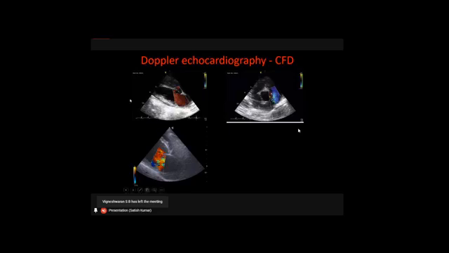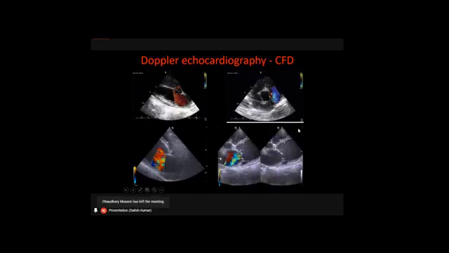If the blood is flowing in one direction, that will give you either a red color or a blue color. But if the blood is going in more than one direction, going into the ventricles and then coming back into the atria, when there are multiple directions of the blood flowing through, that will give us more than one color, which is called a mosaic pattern appearance. So when we notice a turbulence jet on pulse wave Doppler and a mosaic pattern appearance on color flow Doppler, that is a confirmation of valvular disease.